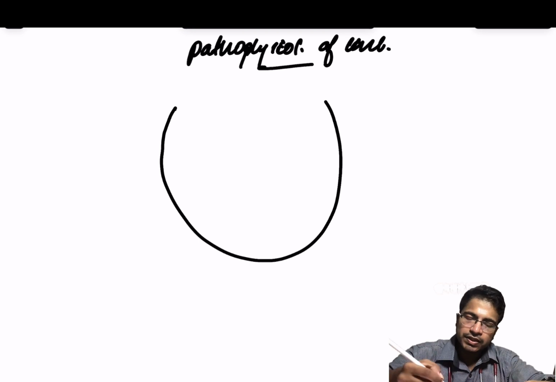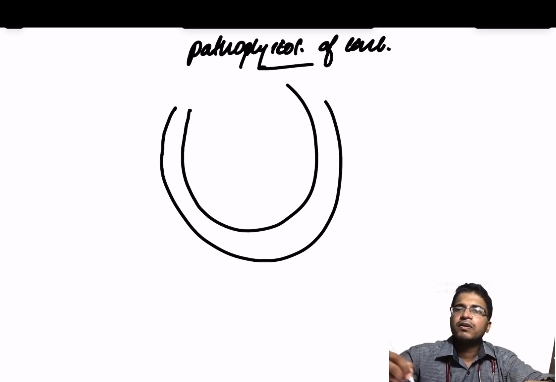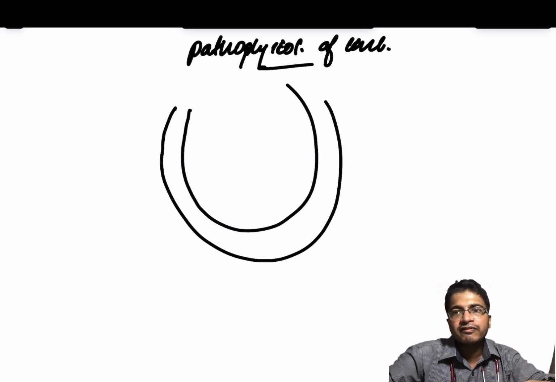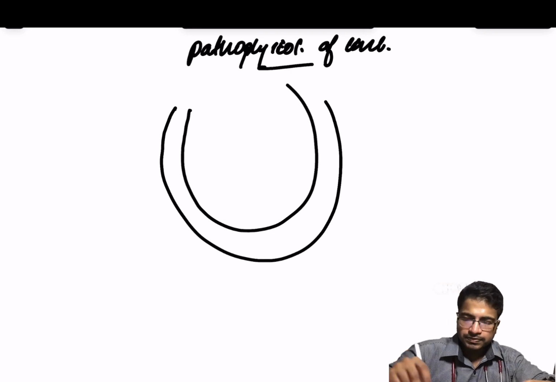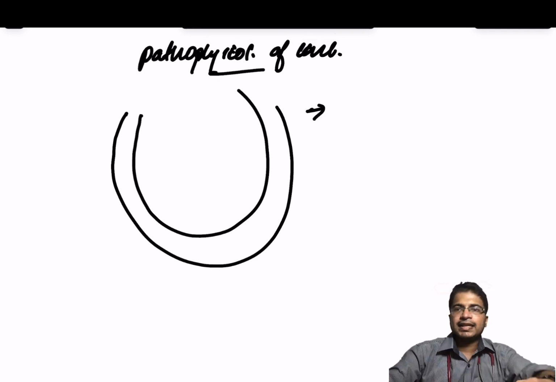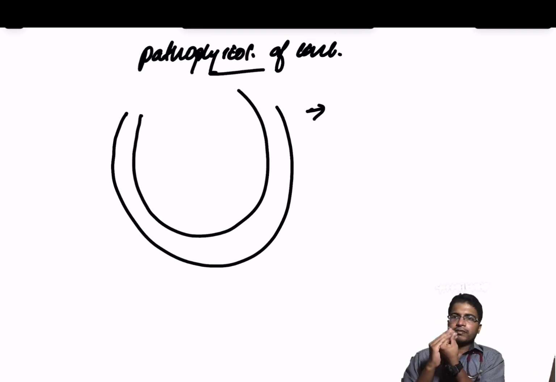This leads to the heart being unable to fill the ventricle. It leads to the inability of the ventricle to get filled during diastole. It is like a heart beating inside a cage.